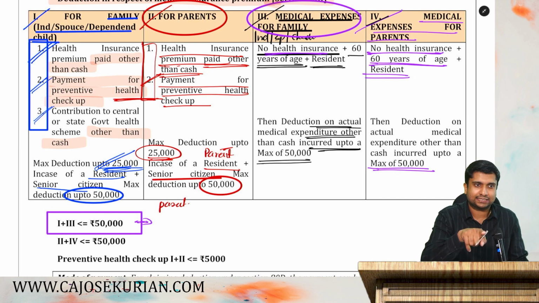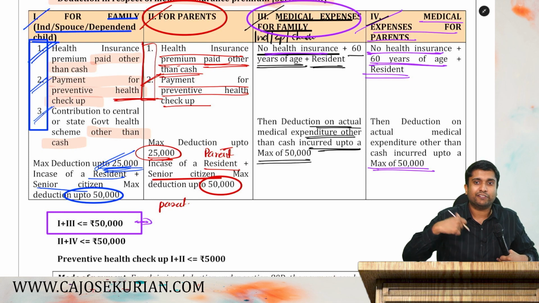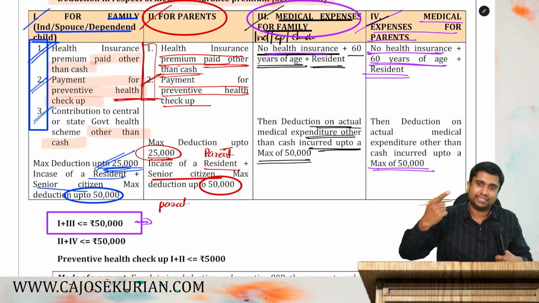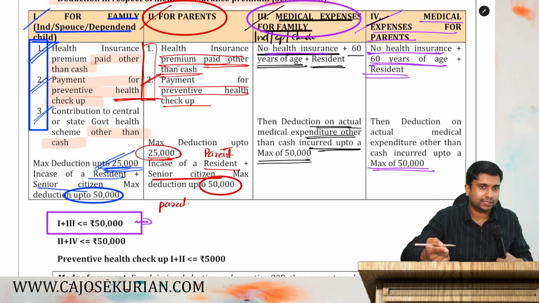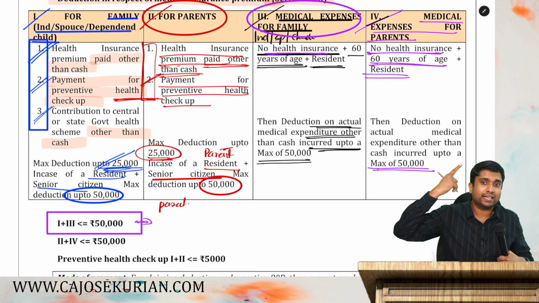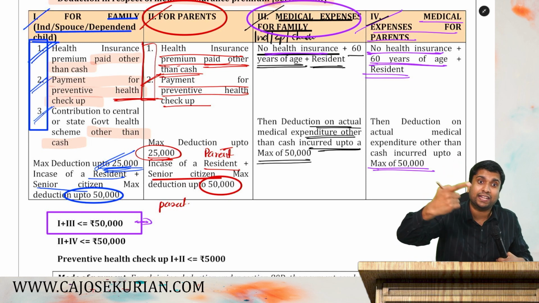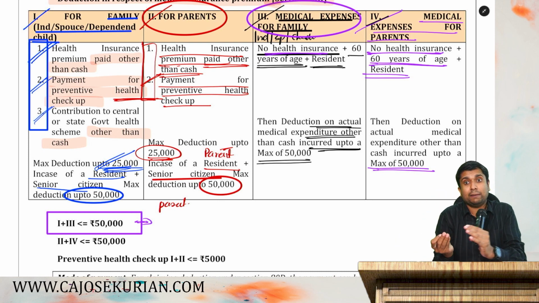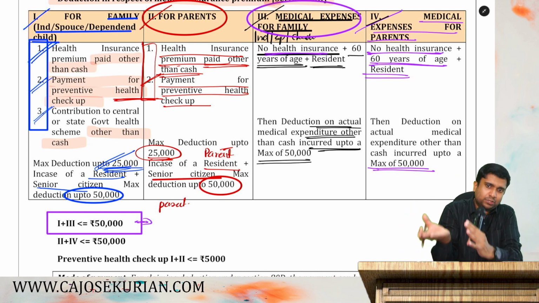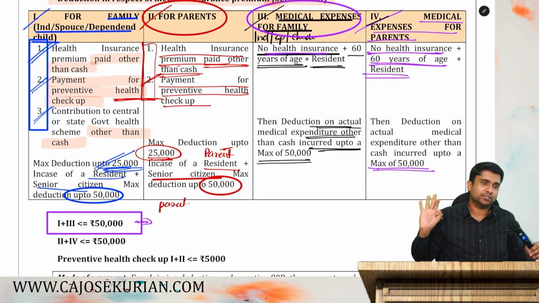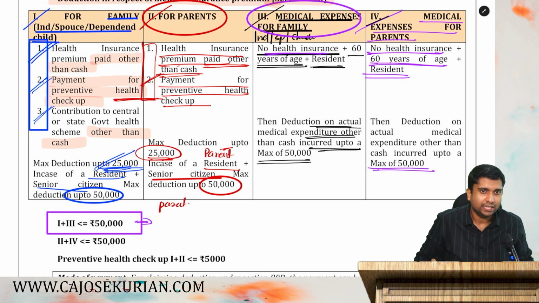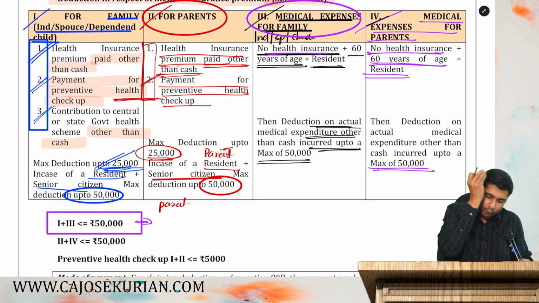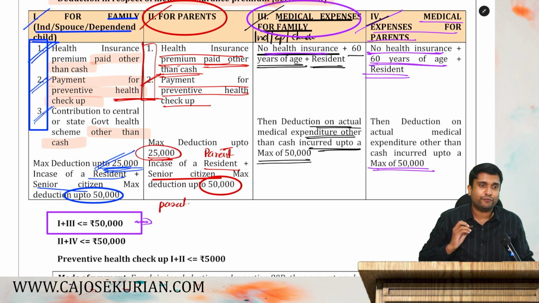The answer is yes. I have medical insurance. My wife does not have medical insurance, and she is a senior citizen. For her, medical expenditure is incurred. For me, the premium paid, I will get the category 1 deduction. For my wife's medical expenditure, I will get the category 3 deduction. So 1 and 3 may come together. If they come together, the maximum deduction is 50,000. Are you with me? 1 plus 3 shall not go beyond 50,000.